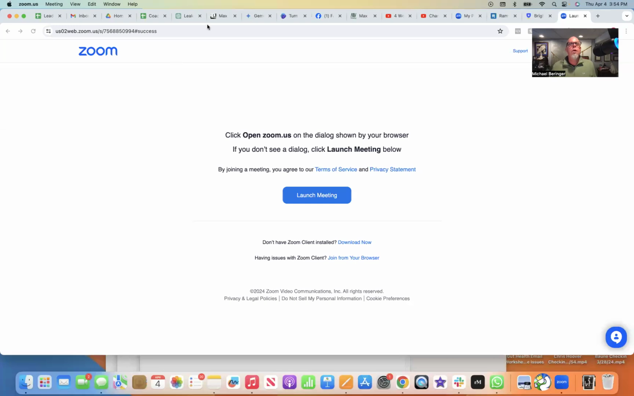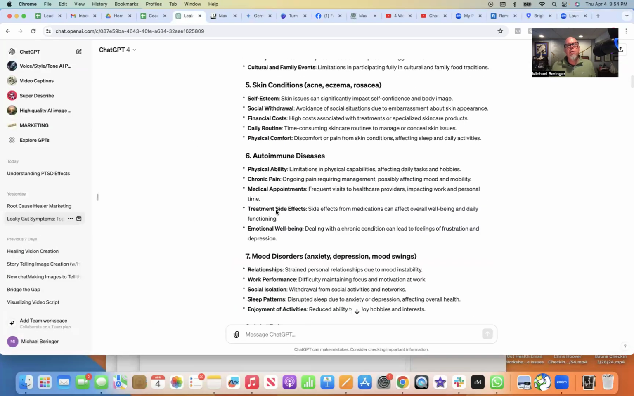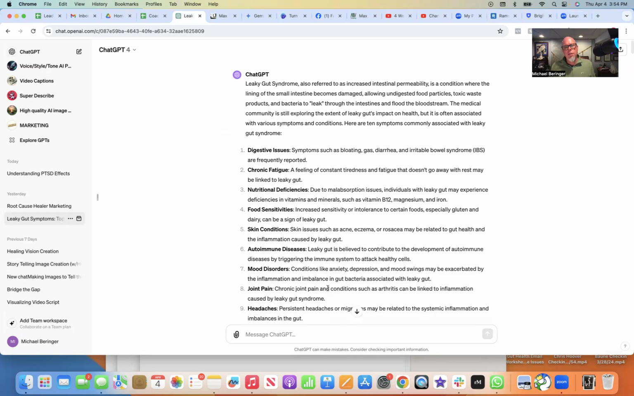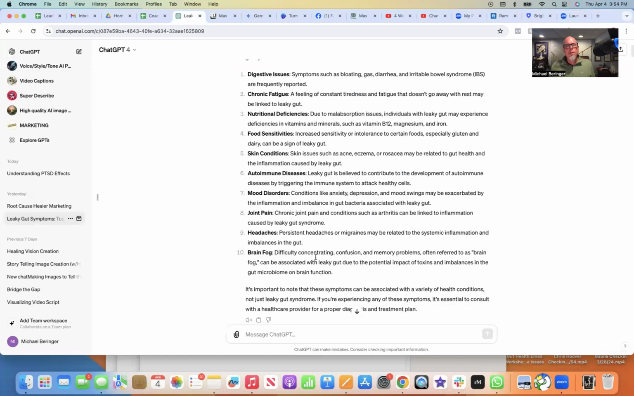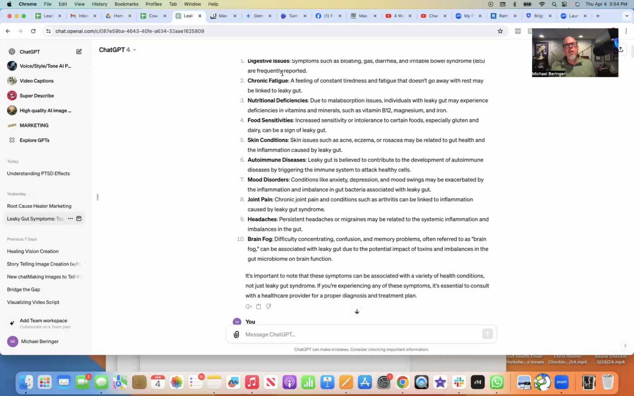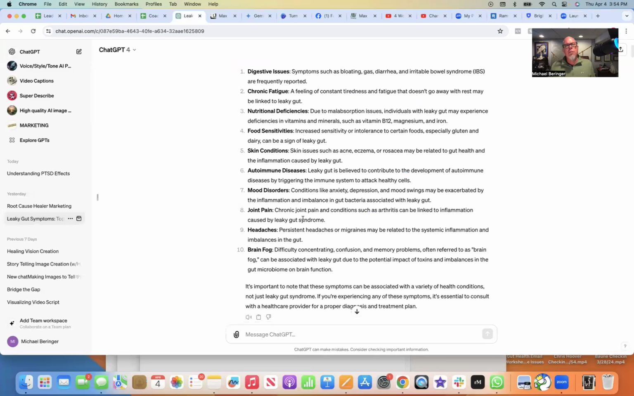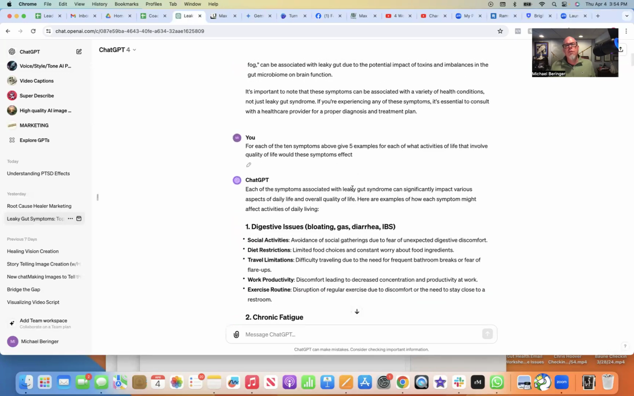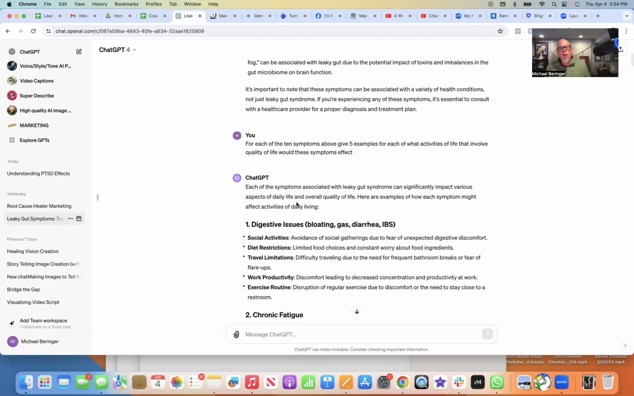And so I went to ChatGPT and I just basically asked it, leaky gut syndrome, poor gut health, major problems, many different symptoms. What are the top 10 symptoms of leaky gut? Boom. Gave me the top 10 symptoms. Great. So then I said, of these top 10 symptoms, I know it affects people's quality of life. So can you give me 5 examples of how each of those symptoms affect quality of life?